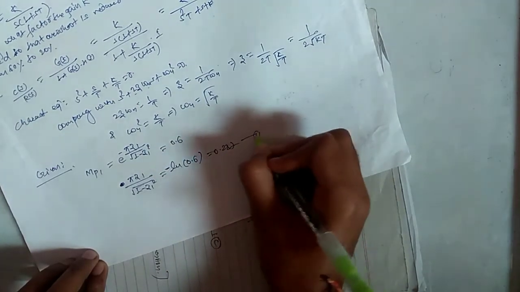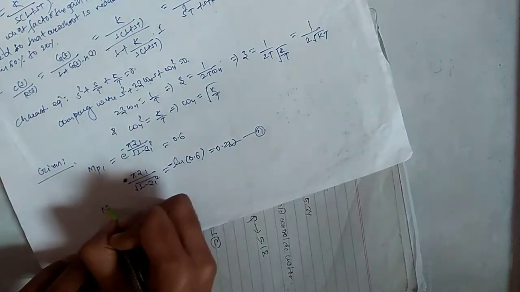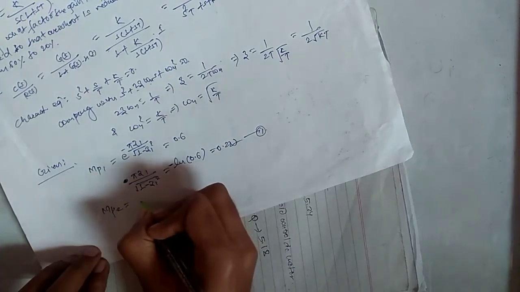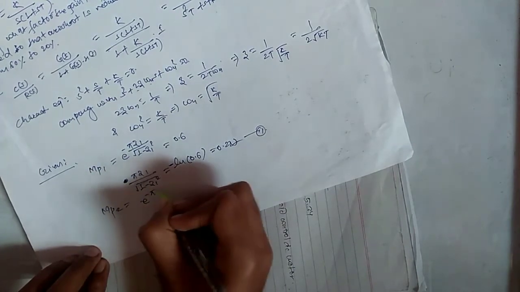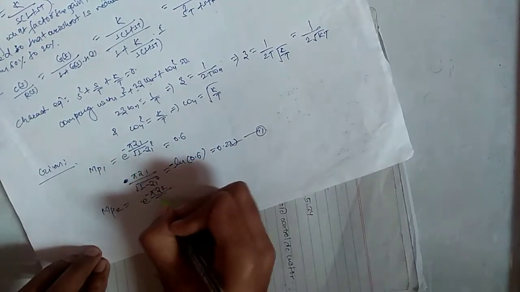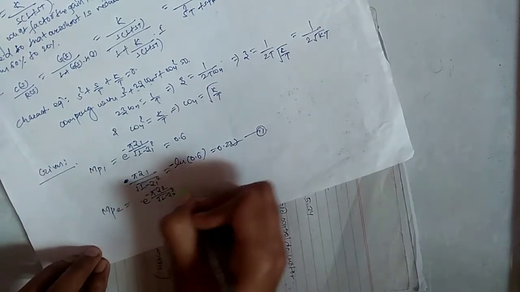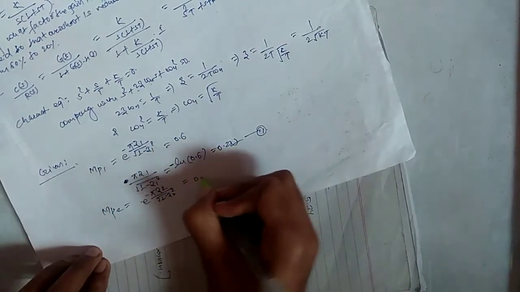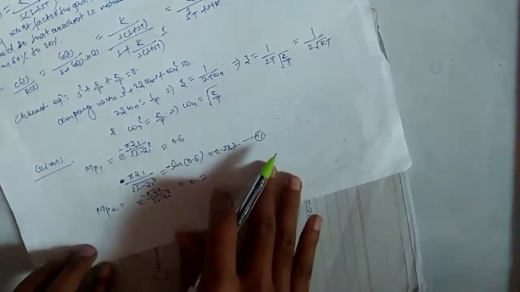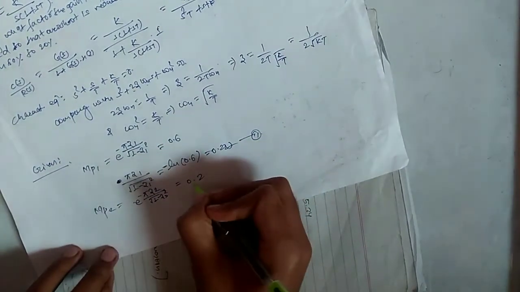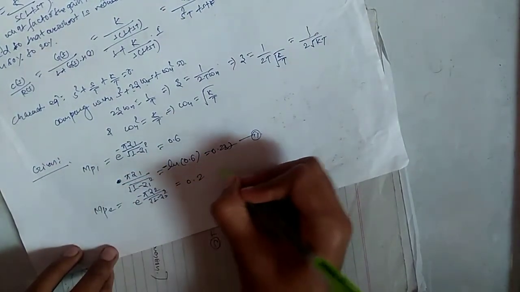Assume it as equation 1. And second, we have Mp2, for which we can write e to the power minus pi zeta 2 upon root under 1 minus zeta 2 square equals 0.2, meaning the overshoot is decreased to 20%. So we have Mp2 equal to 0.2.